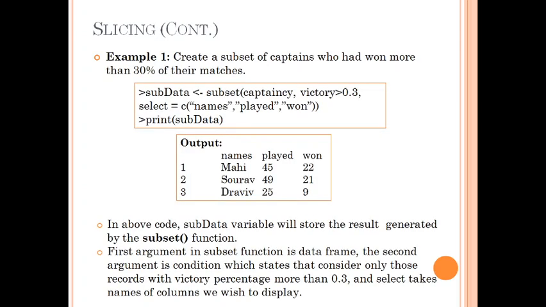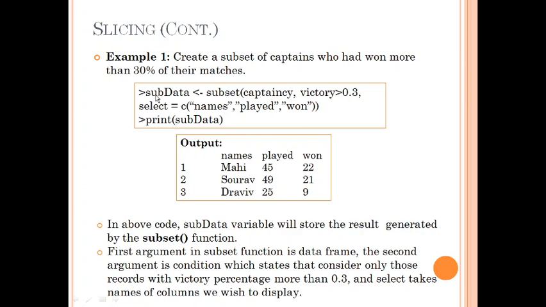Now see the example. We want to create a subset of captains who have won more than 30% of their matches. So now if you have seen our captaincy data frame, that data frame had a victory column in the end. That column is actually carrying the victory percentage of every captain. So in this query as a subset, we want only those captains whose victory percentage is more than 30%. And what all information we require is names of those captains, the matches played by those captains, and matches won by those captains.